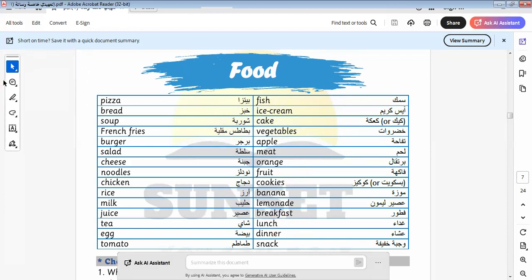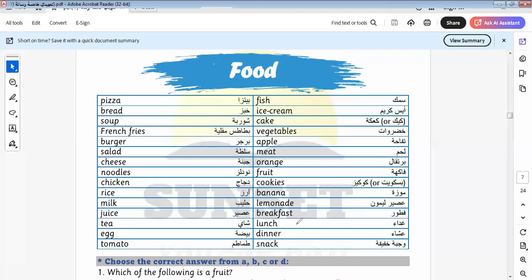As we told you before, before these meals we use the verb have. We say have lunch, have breakfast, and have dinner. Here we have snack. Let's go to another item here.